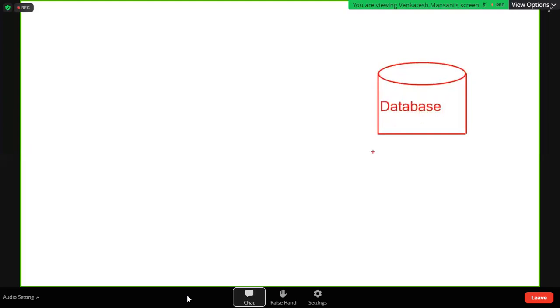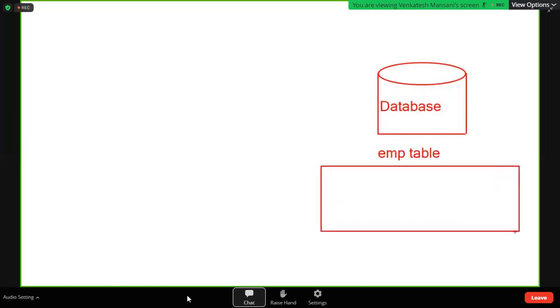Suppose it's a database. Here, one example, one table, the EMP table. In this table, it is one table format because it is organized data. Suppose employee number, employee name, salary, three fields.